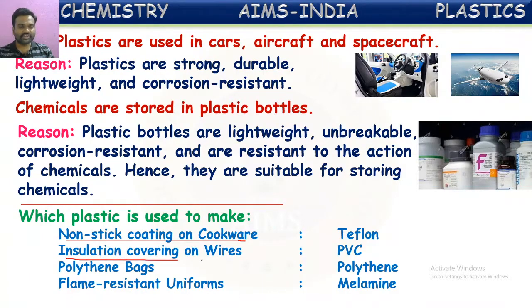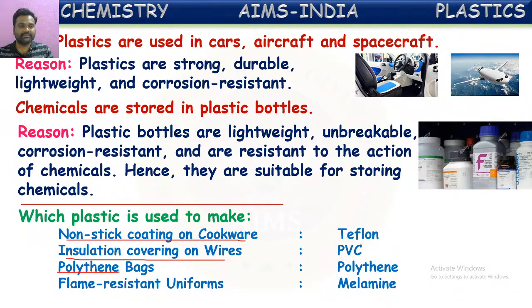And the insulation covering on electrical wires we use at homes: the electrical conducting wires are metallic wires, and these metallic wires are covered with plastic called PVC. So PVC is used for insulating these metallic electrical wires to avoid electrical shocks.